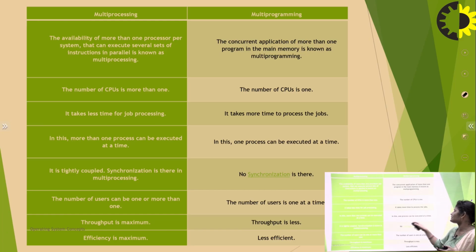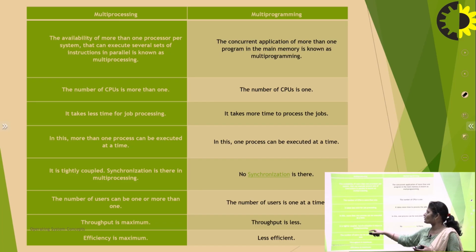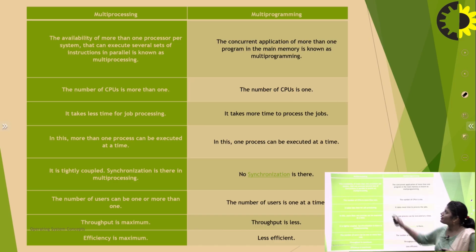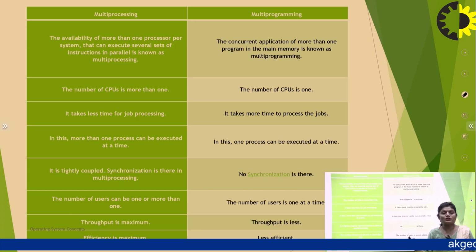In this, one process can be executed at a time because you have only one processor, and one process is executed in the CPU. And if this process wants input output, then it goes to the secondary memory, and if it is completed, then it terminates and the second process is allocated to the CPU. So it is tightly coupled. Synchronization is there in multiprocessing.